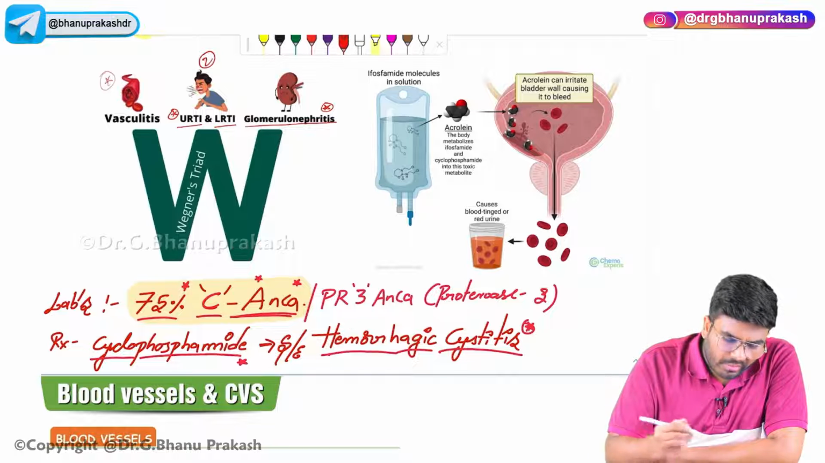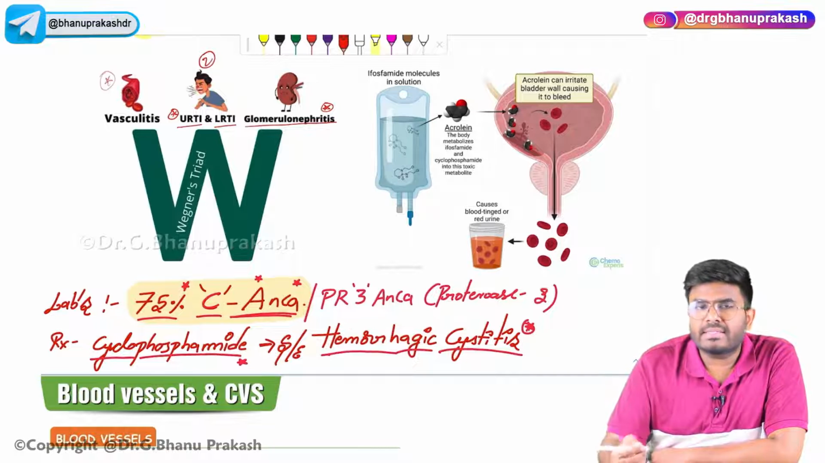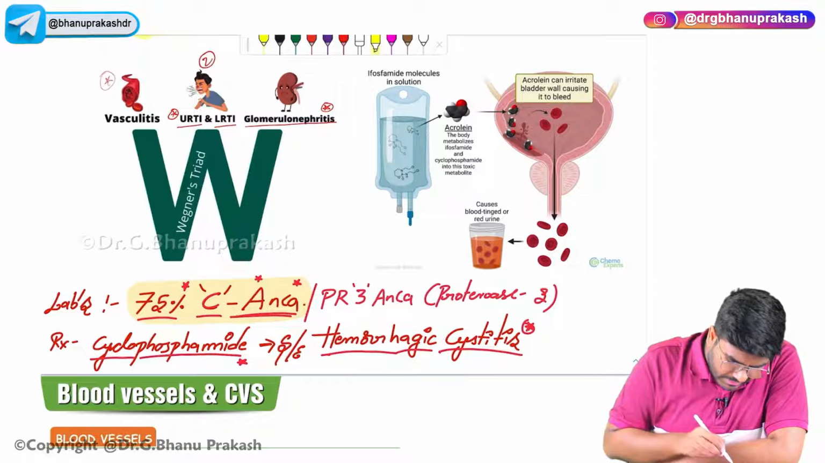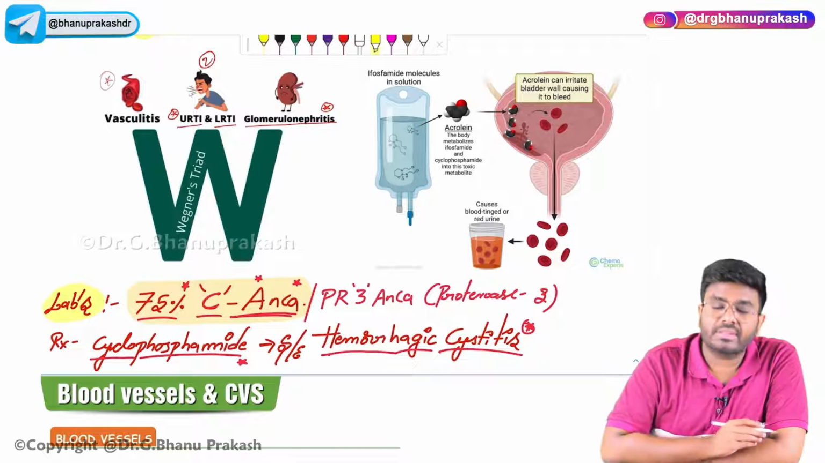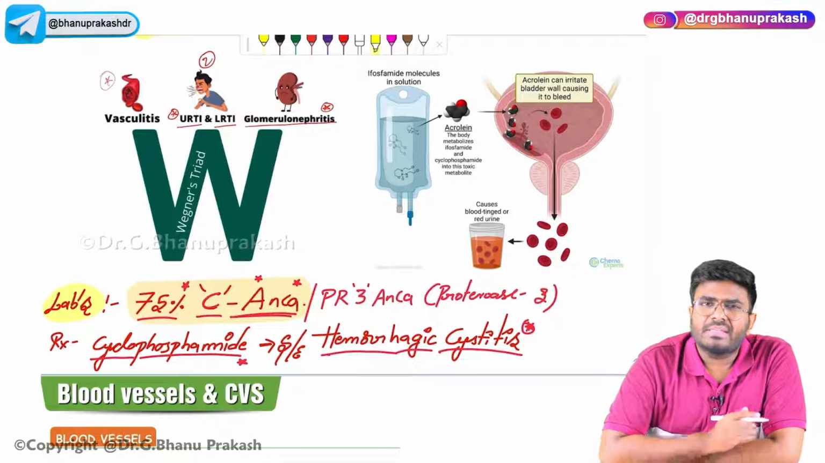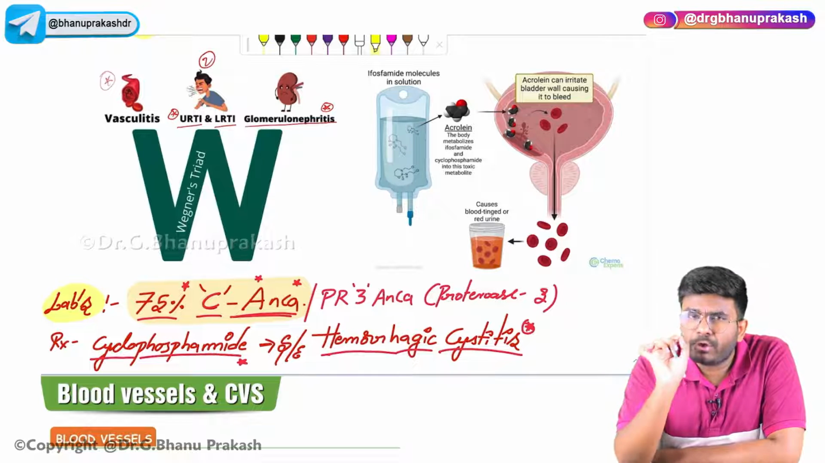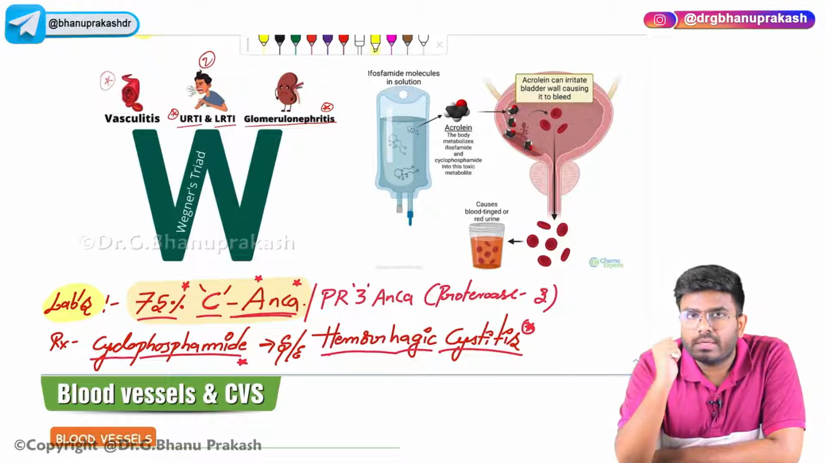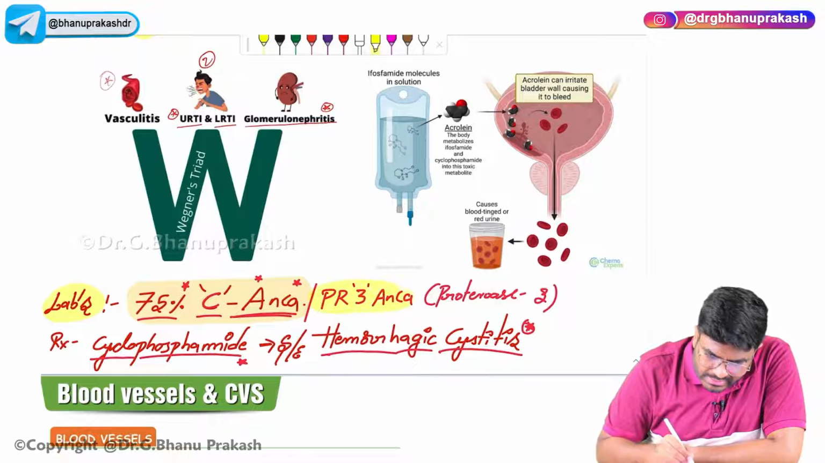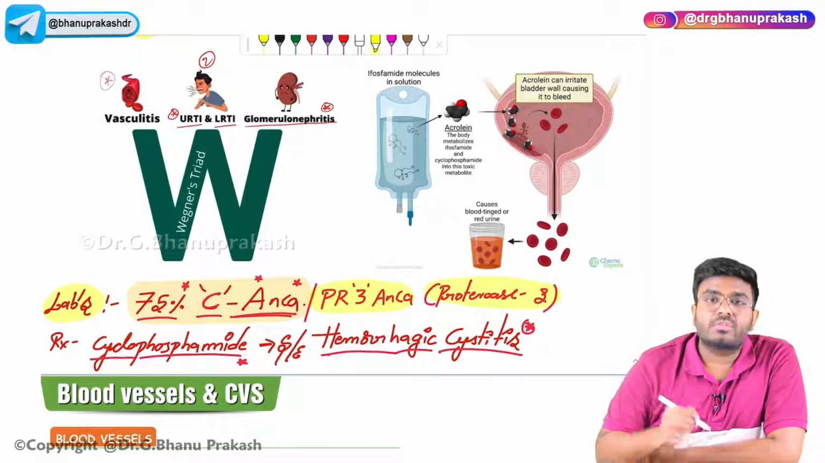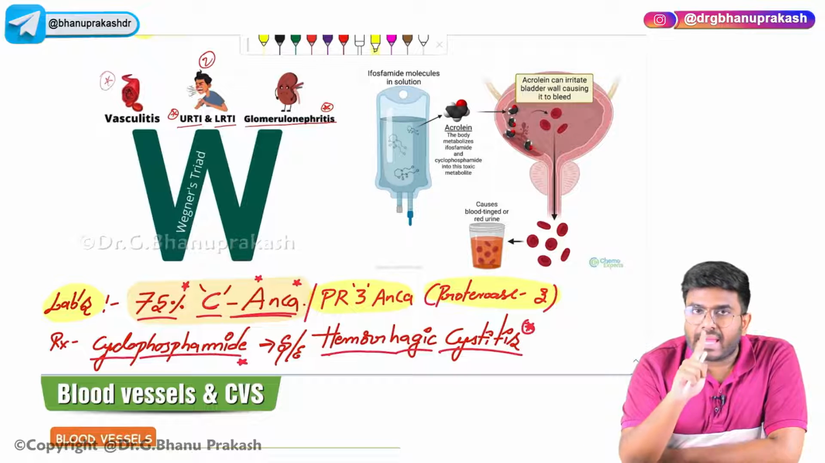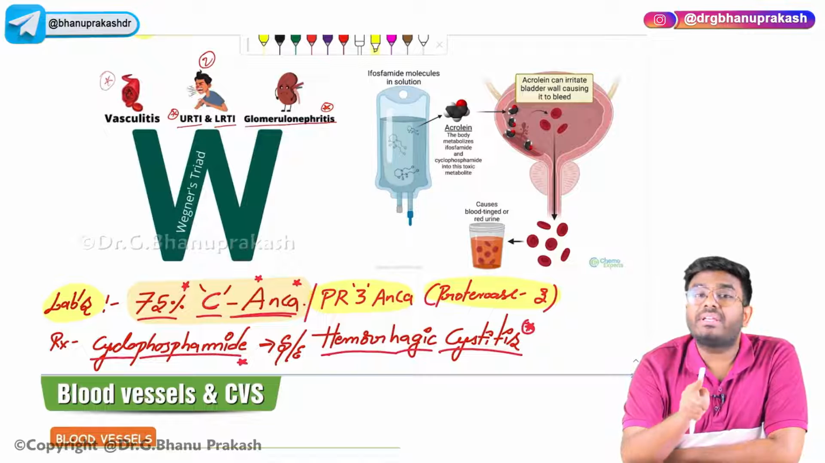And one more point which I want you to know is that in Wegener's granulomatosis the patient is going to have C-ANCA positivity. I have taught you that in 75% of the patients, in the labs, you will find C-ANCA positivity. What exactly is C-ANCA? Cytoplasmic ANCA, right? These antibodies are produced against proteinase 3. So C-ANCA antibodies are produced against proteinase 3.